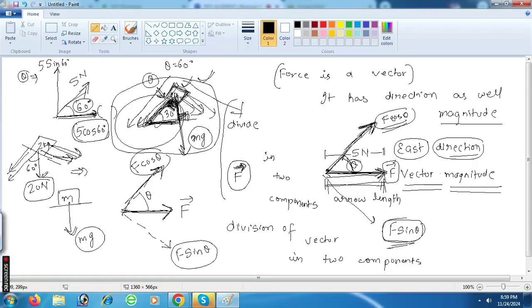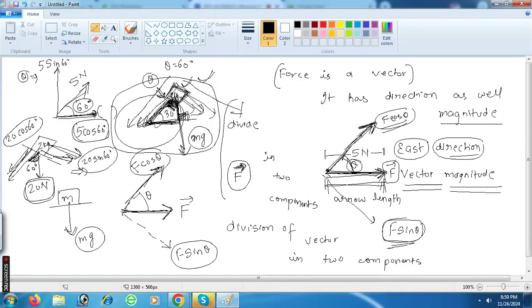We have to just divide this force vector into two components. Theta is the angle. So one component will be F cos theta, one will be F sin theta. Are you getting this or not? Yes, sir. It's quite simple. So it's very simple. 20 Newton is the downward force. So this is your theta angle, 60 degree. So 20 cos 60 will be downward. 20 sin 60 will be sideward. Okay. Is it true or not? Can you do this? Right, okay.